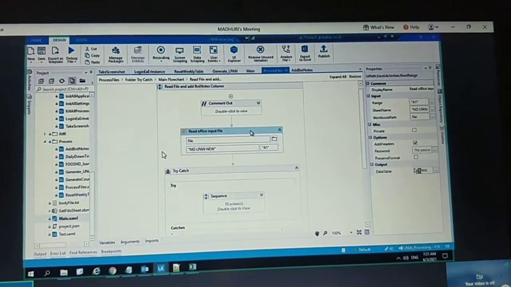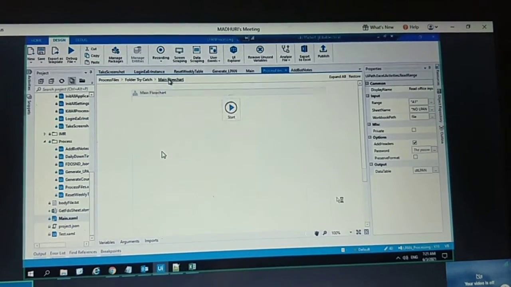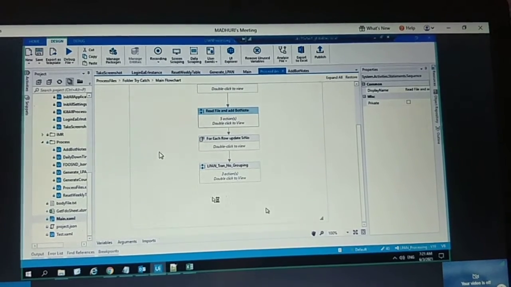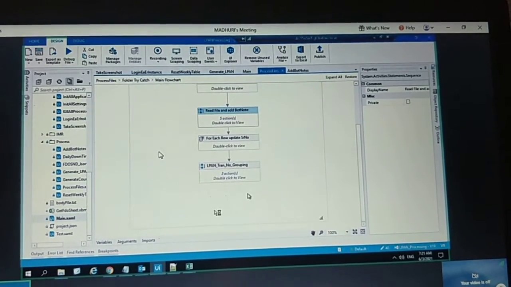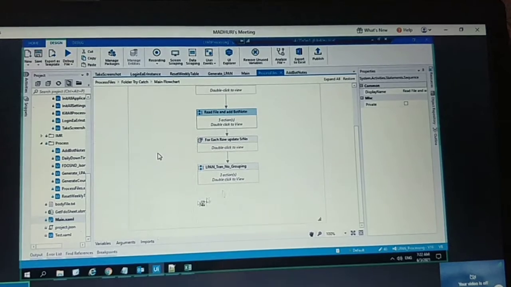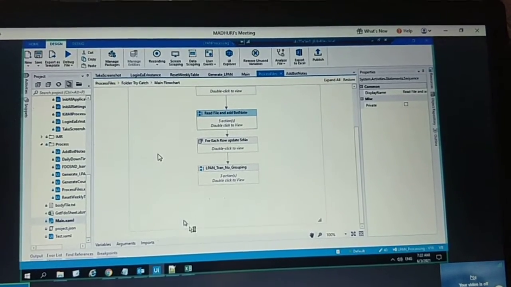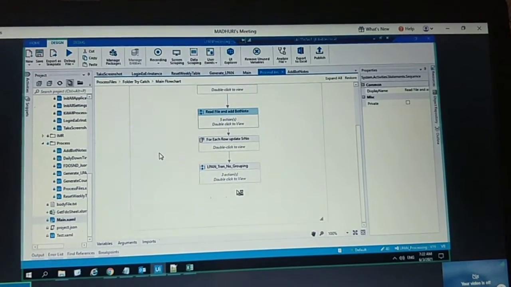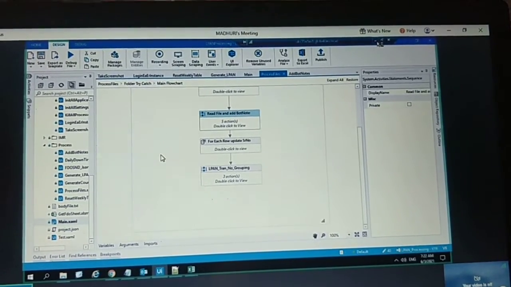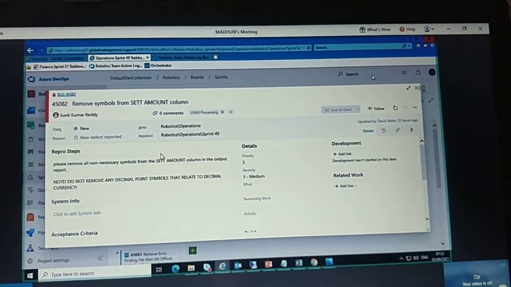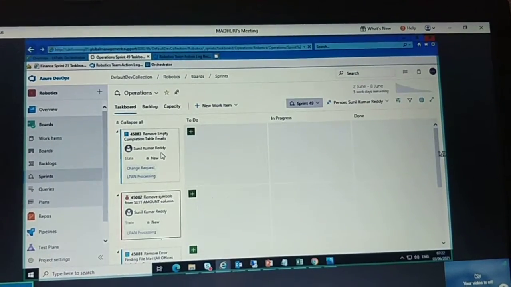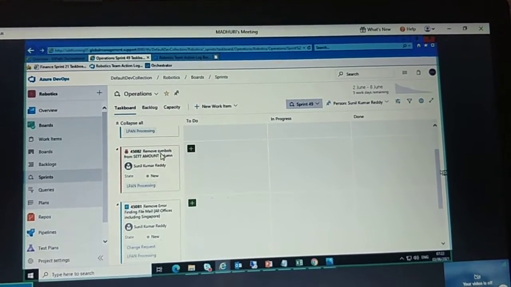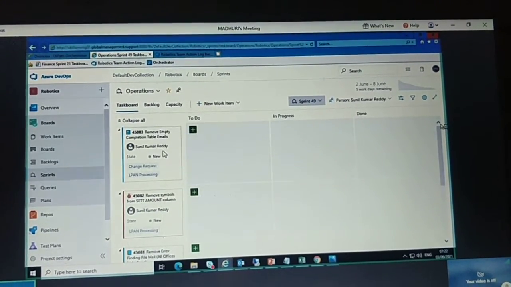So what you can do is read this data table again here, and then apply any logic like LINQ or whatever you think to remove the characters, and then write that updated data table back to the same file path. So I think this is the end. This much task you have to do.